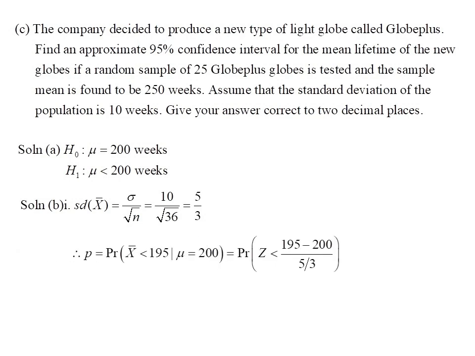Hence, the p-value equals the probability of the sample mean being less than 195 under the condition that the population mean is 200 weeks, which equals Pr(Z < (195 − 200) / (5/3)), which is simplified to Pr(Z < −3), which equals 0.00125.